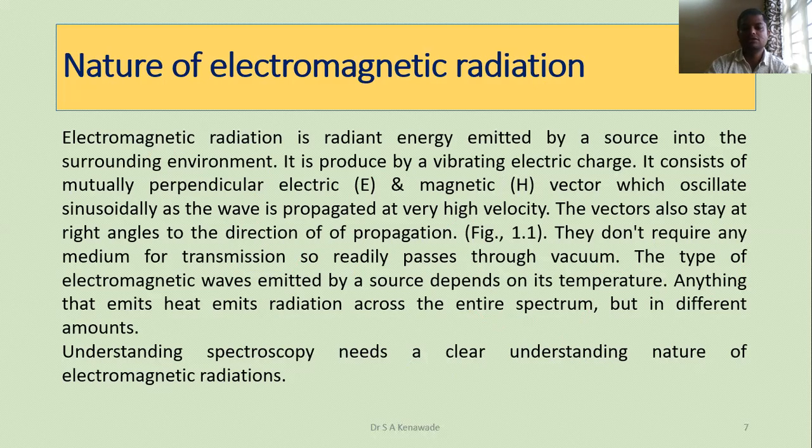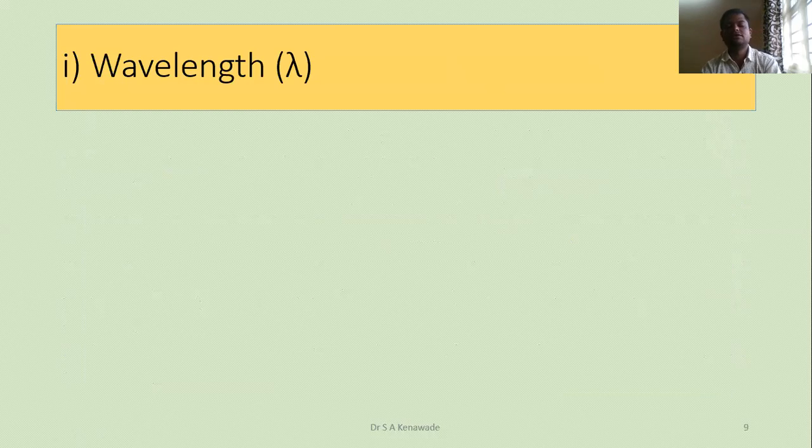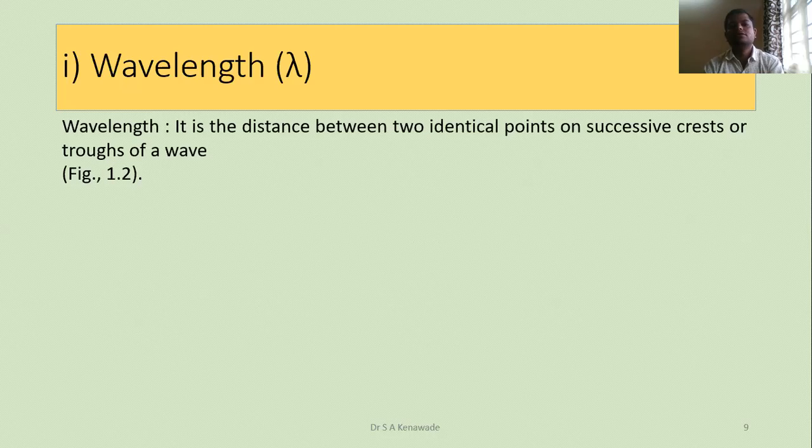Now we have to understand the various concepts involved in electromagnetic radiation. Start with the very first: wavelength, denoted by lambda. How can it be defined?